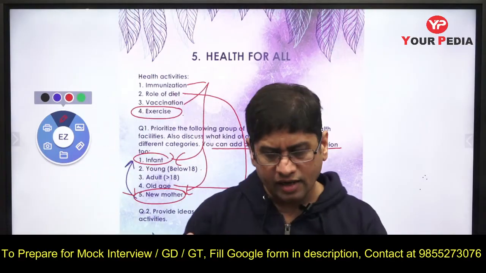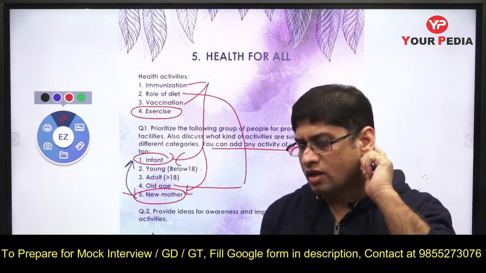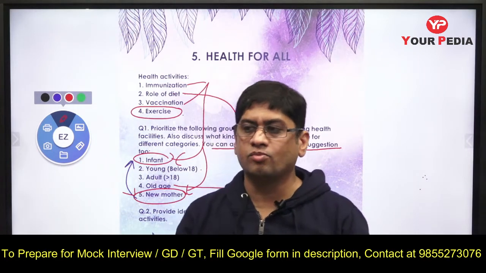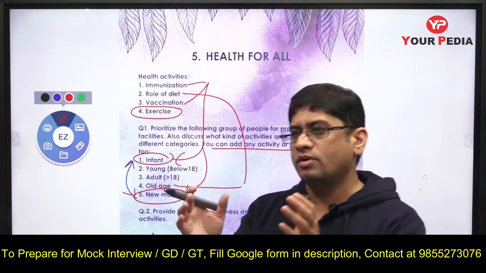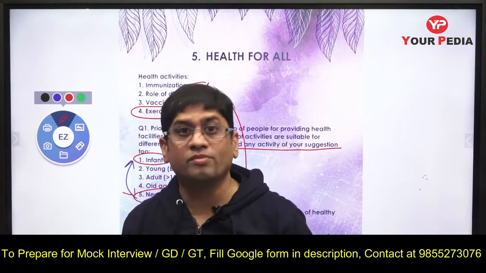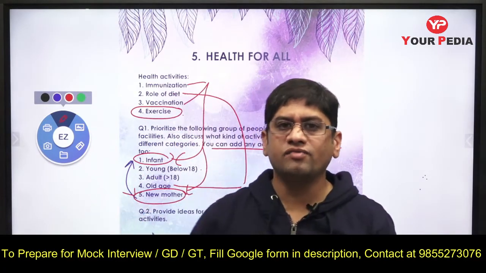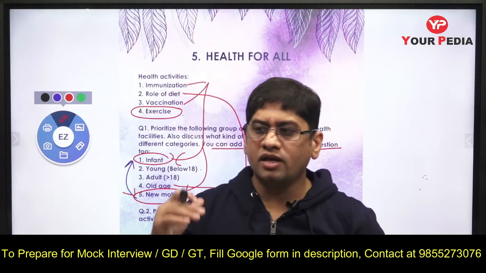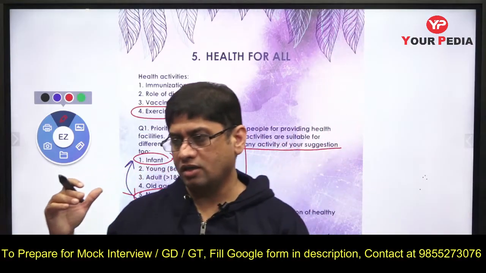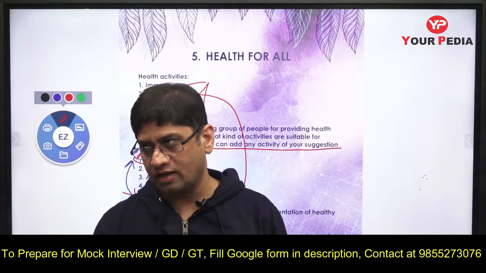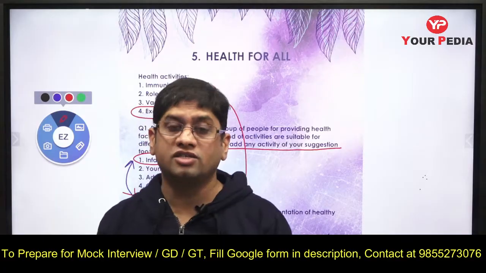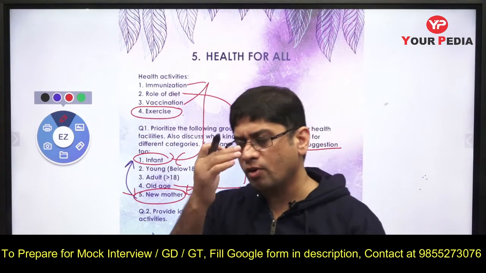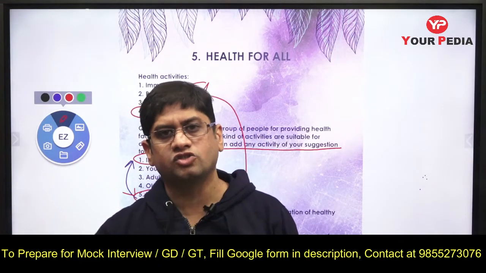So additional activities can be like this, additional suggestion. Whenever a newborn baby is there and mother is there, they should be close. The most important thing is the new baby should be close to the mother for months together. Because mothers are very weak in that phase, there should be some attendant there. A healthy, clean, hygienic environment should be provided to mother and infant, and proper diet, proper immunization and vaccination should be done.